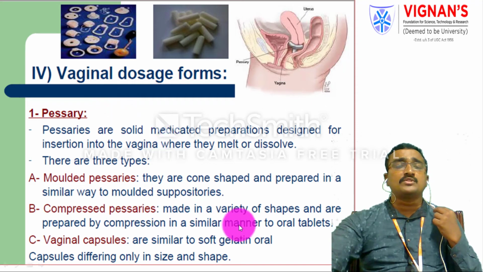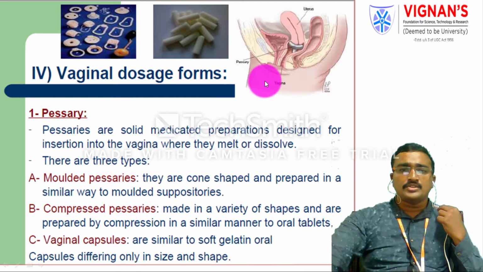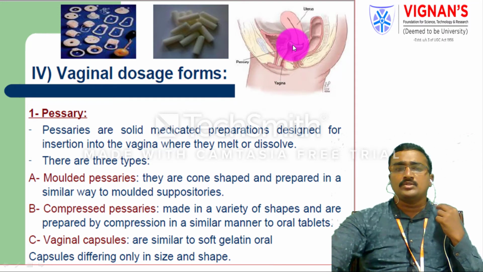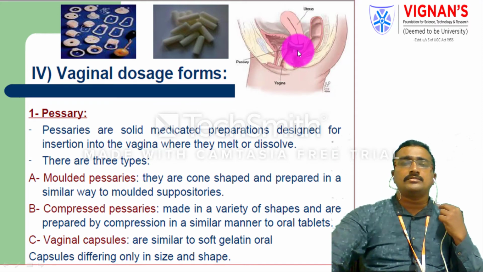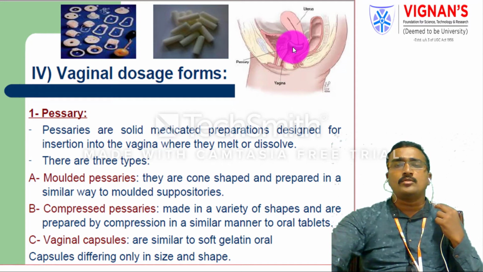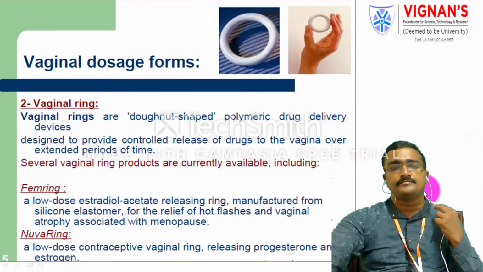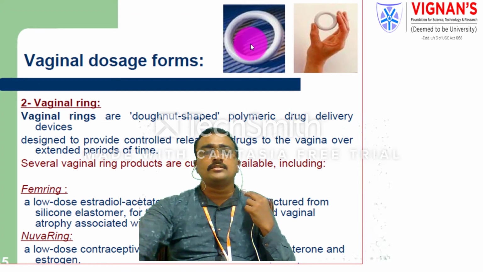But the vaginal capsules are administered by vaginal insertion. These have different sizes and different shapes. You see in this diagram, the capsule is entering through the vaginal area. These are the pessaries. So you see the vaginal ring: the vaginal ring is a donut-shaped polymeric ring.